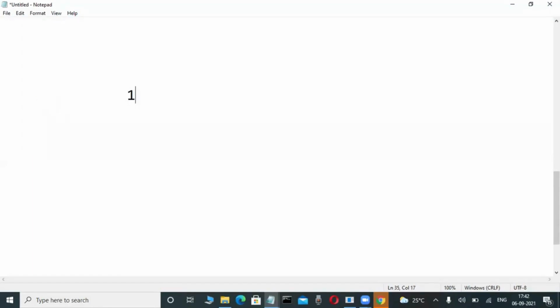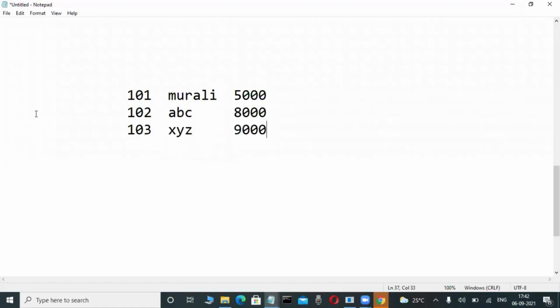Now check it out. Suppose I write 101, Murali, 5000. Again I write 102, ABC, 8000. Something I am just writing on the screen. Observe here in my documentation. For example, 103, XYZ, 9000. Something is there. Now, is this data or information? Maybe anybody can guess.